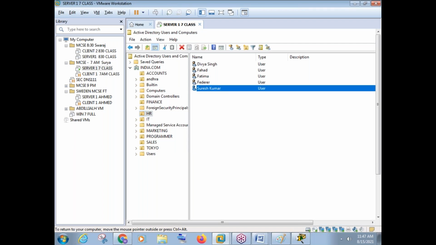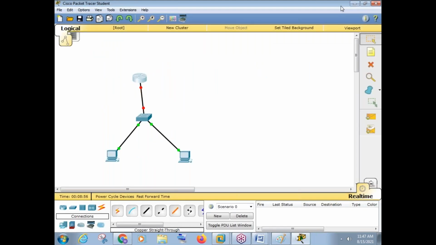So I have shown you how the server is working and how the routers and switches work. Windows servers are all graphical, whereas routers and switches are commands. But hardly 35, 40 commands you are learning in CCNA. That many commands are more than enough. That is what I mean.